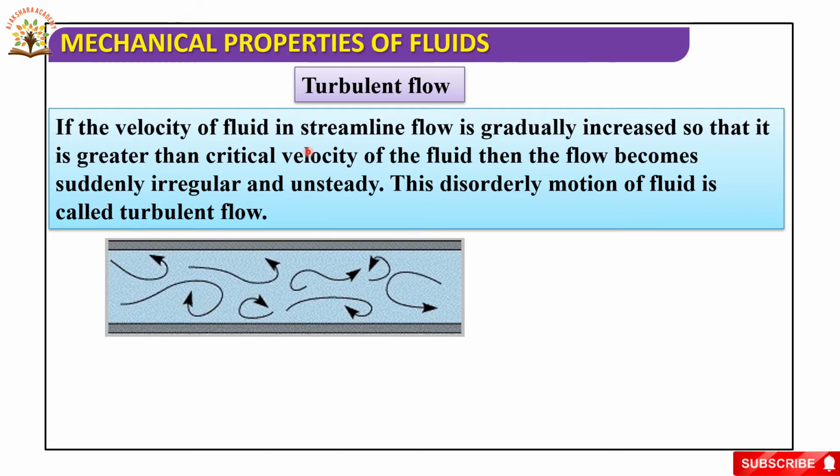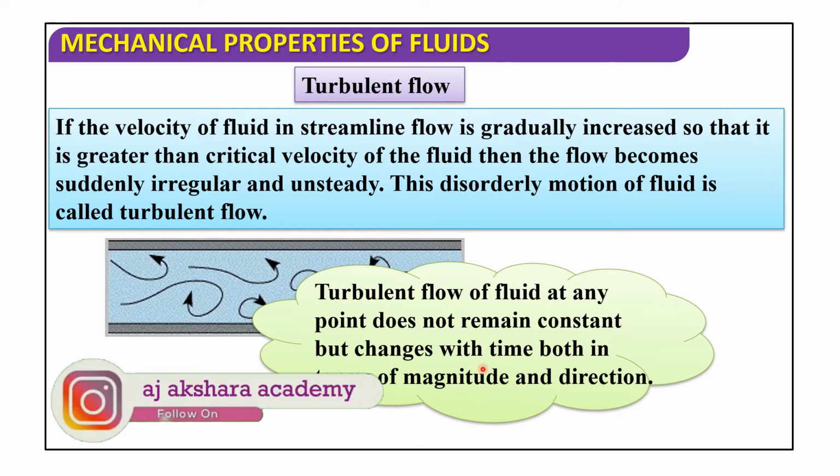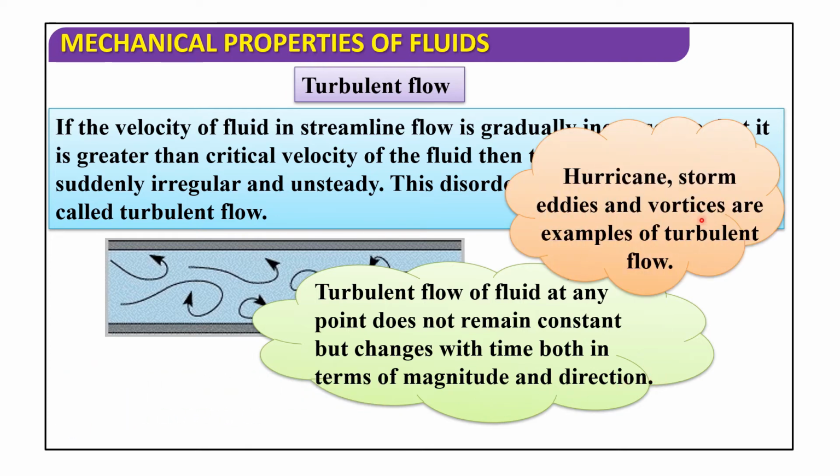The turbulent flow of fluid at any point does not remain constant but changes with time, both in terms of magnitude and direction. Hurricanes, storms, and whirlpools are examples of turbulent flow.